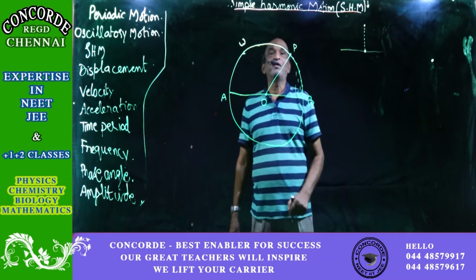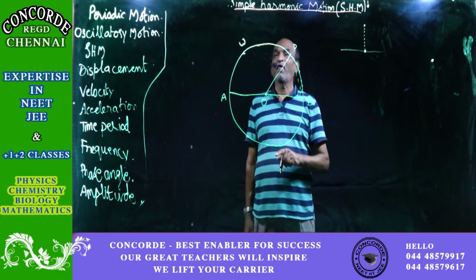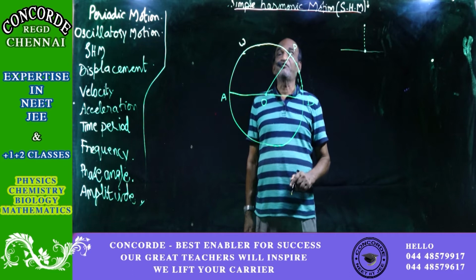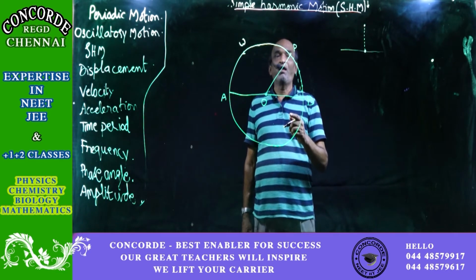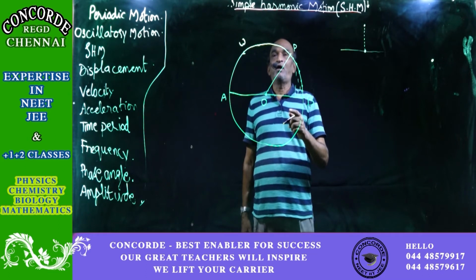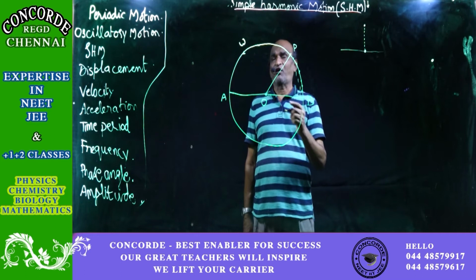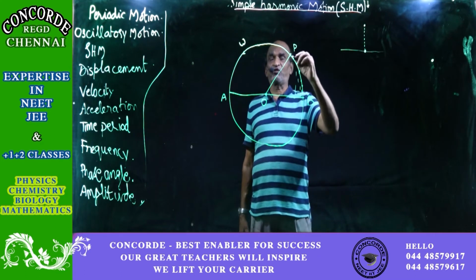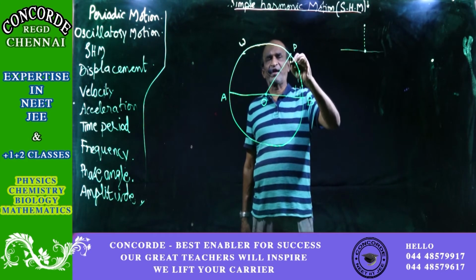Okay. So for this mean position, when the simple harmonic motion is to and fro, all the points join the projections of the circular motion on the diameter. So we take one such point P and project that point P on the diameter.